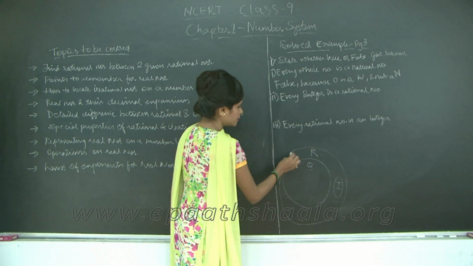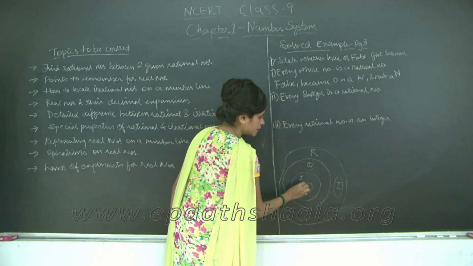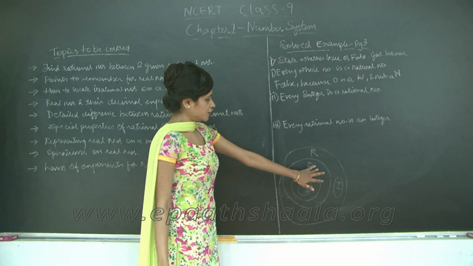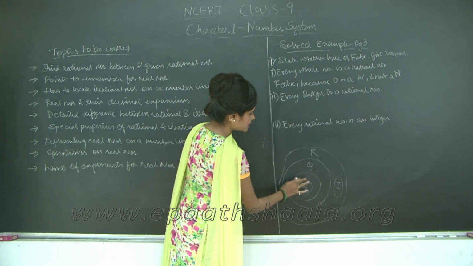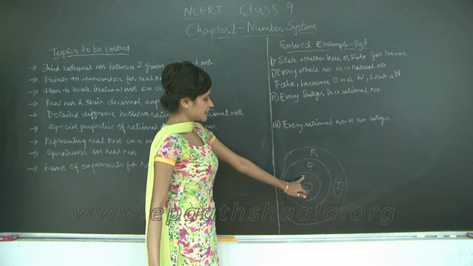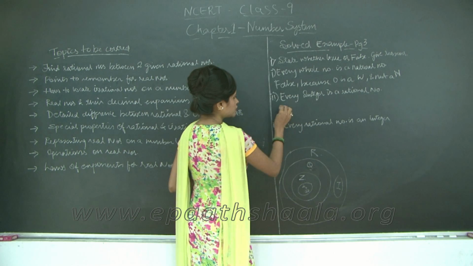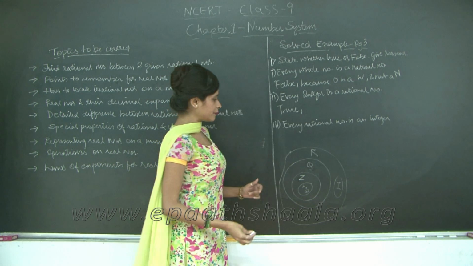Within rational numbers, we had integers, then whole numbers, then natural numbers. So, you see that integers are represented by Z. You see that the integers are a part of rational numbers, right? So, this statement is true and you will have to give an example.